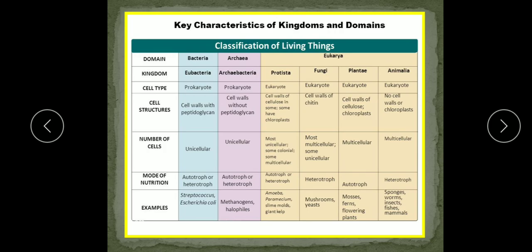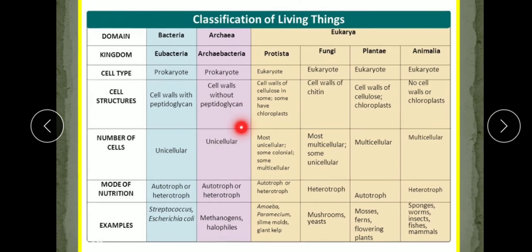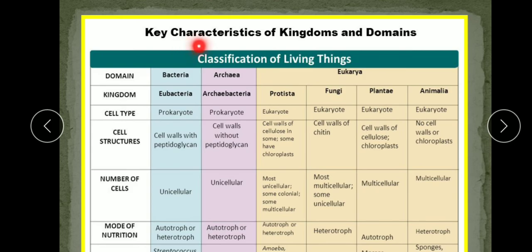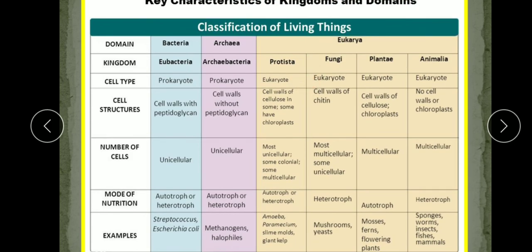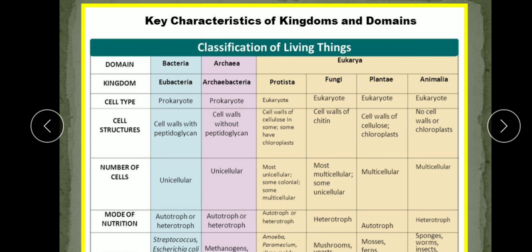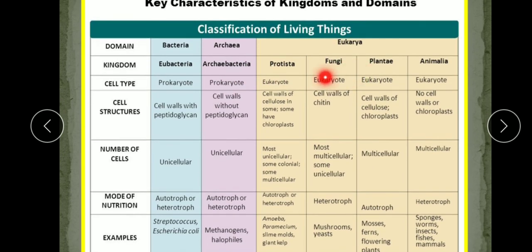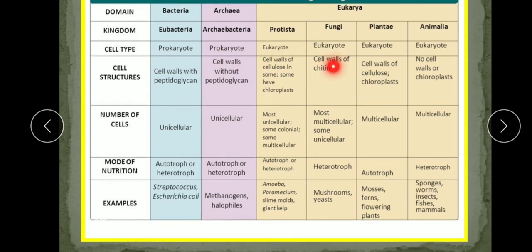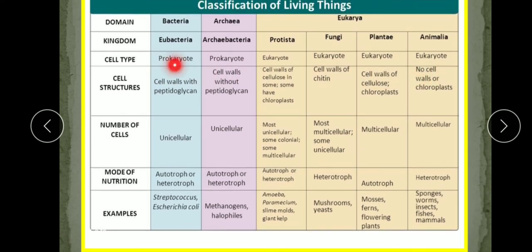Now this is the revision of all these kingdoms which we have studied, and the domains: key characteristics of kingdoms and domains. First we'll see the domains: bacteria, archaea and eukarya. In bacteria, the kingdom Eubacteria is there. In archaea, Archaebacteria, and eukarya is divided into four kingdoms: Protista, Fungi, Plantae and Animalia. Now we'll see the cell type. Bacteria and archaea have the same cell type, the prokaryotic cell, while the eukarya are all eukaryotic. The difference between prokaryotic and eukaryotic cells you know very well.